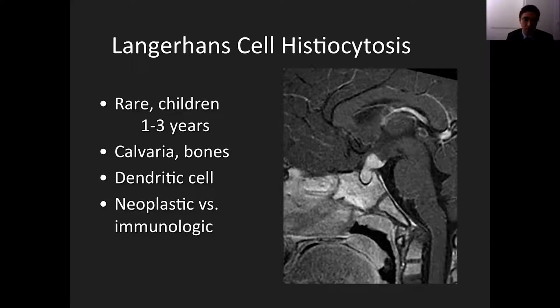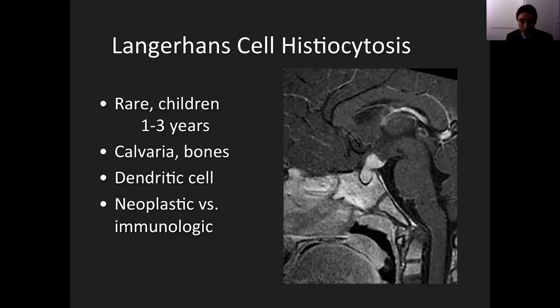And one of the described appearances on MRI of Langerhans cell histiocytosis is that it can look very dark on T2-weighted images. Remember that we talked about neurosarcoidosis being dark on T2-weighted images. Other granulomatous processes can be dark in their areas of enhancement. Tuberculosis, being a granulomatous process, is also dark in certain stages of the granuloma. And Langerhans cell histiocytosis has been described to produce profound T2 hypointensity in the enhancing masses.